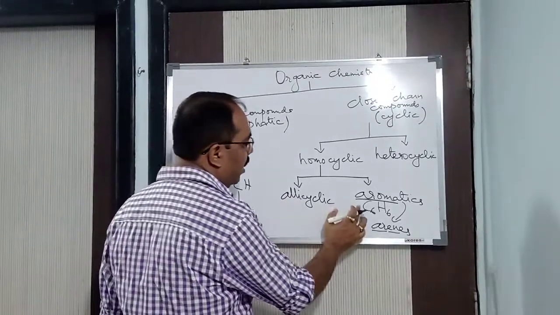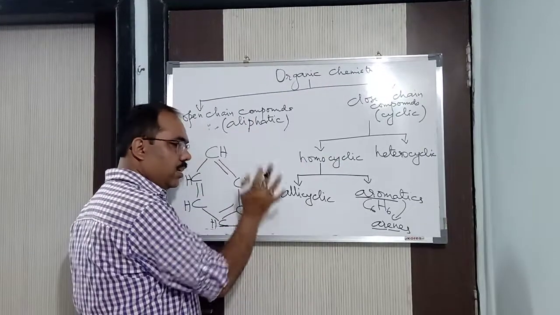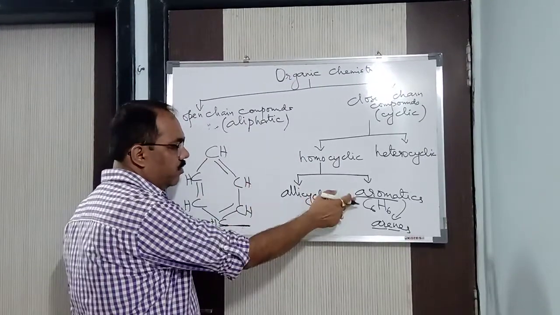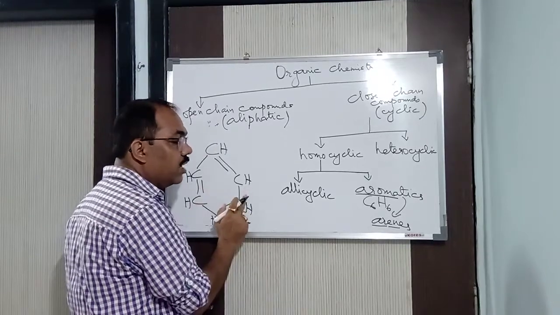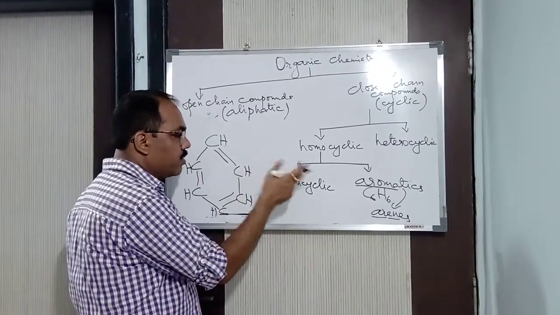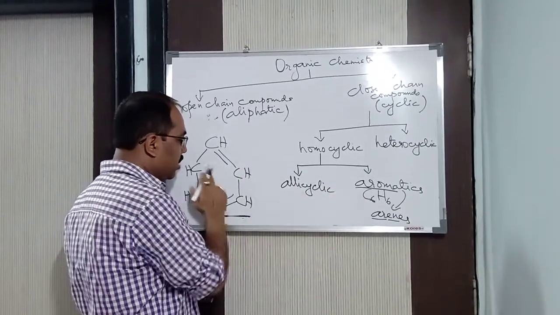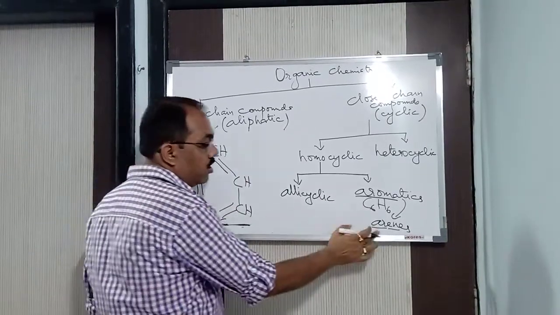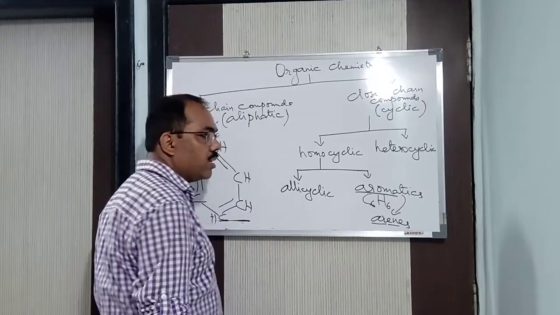So this is alicyclic and this is aromatic. Alicyclic, single bond, we can have double, but we don't have alternately single and double, which we have in aromatic, which comes under benzene and its derivatives. So molecular formula of benzene is C6H6 and this is called a structural formula. And it is also otherwise called arenes.